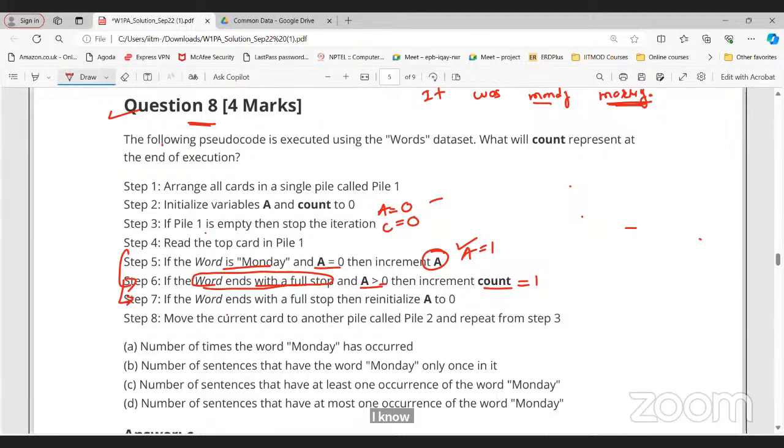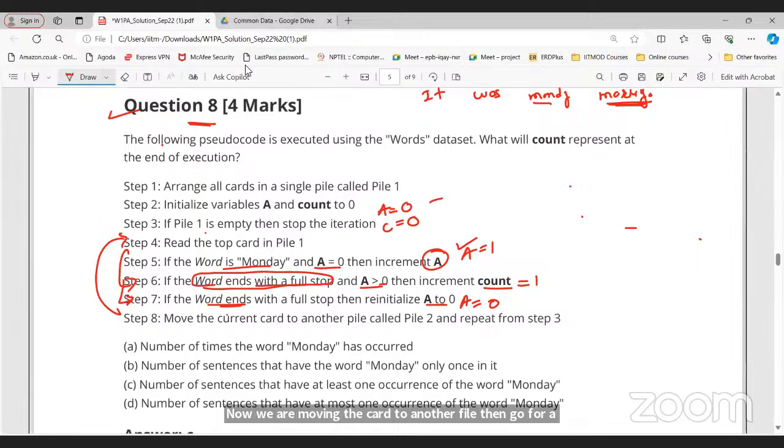If the word ends with a full stop, then reinitialize A to 0. Now, in the case of morning, it ends with a full stop, so we are again going to update the value of A to 0. Now we are moving the card to another file, then going to step 4 again, step 3 again.